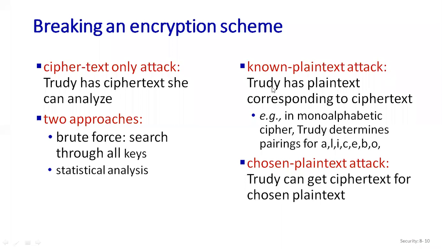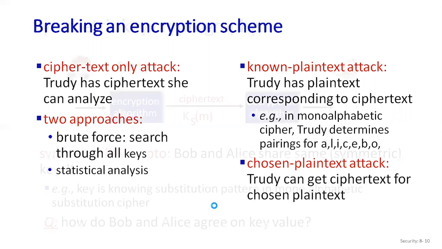It means that if the intruder has the plain text corresponding to your ciphertext, if they already know what the plain text will be, then it is a known plain text that was not secured before sending the data. That kind of message can also be attacked by attackers. And a chosen plain text attack is where there is the ciphertext, and from the ciphertext you can find out the plain text. That is known as a chosen plain text attack.